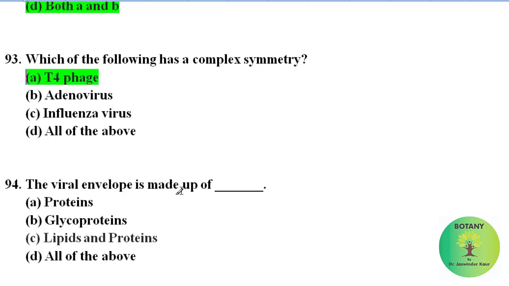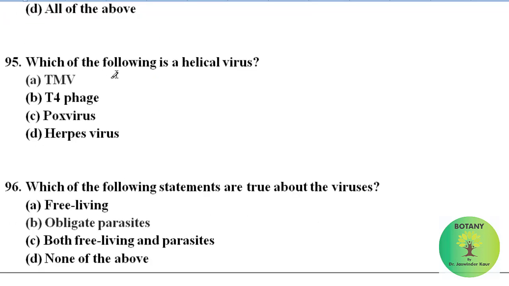The viral envelope is made up of proteins, glycoproteins, lipids and proteins, all of the above. Correct answer is lipids and proteins. Viral envelope is made up of lipids and proteins. Which of the following is a helical virus? TMV, T4 phage, pox virus, herpes virus. Correct answer is TMV. TMV is a helical virus.